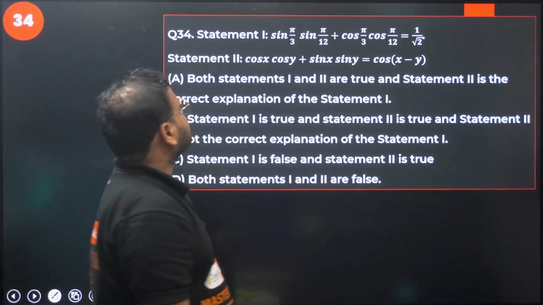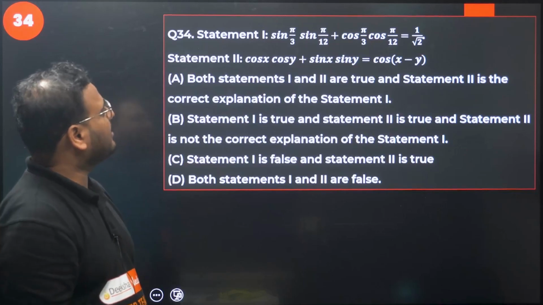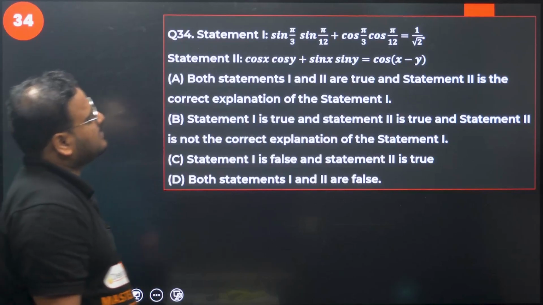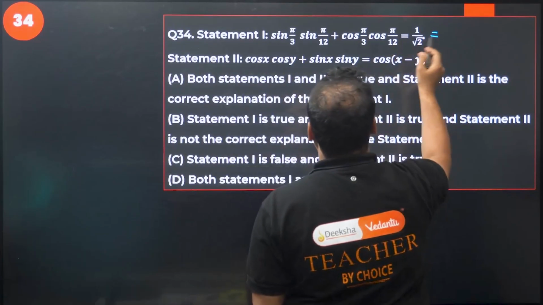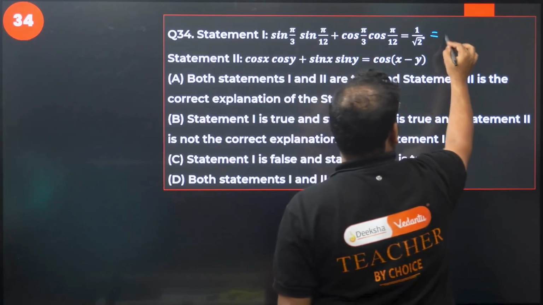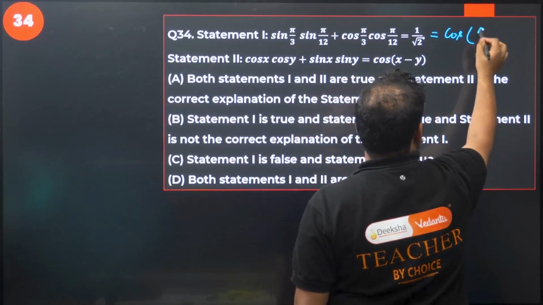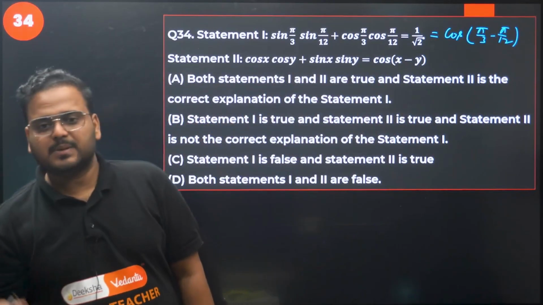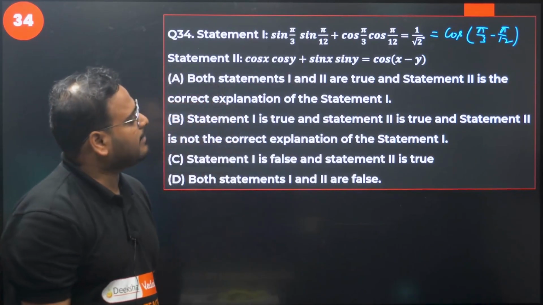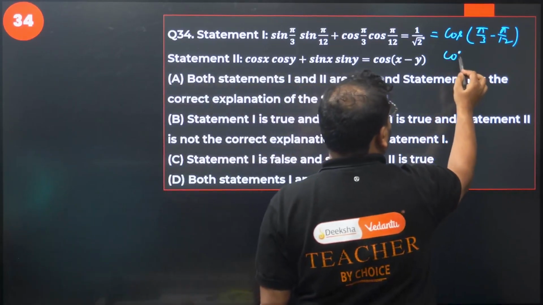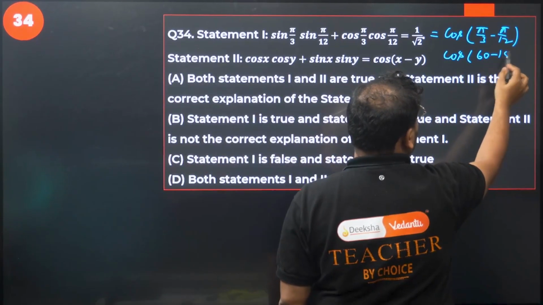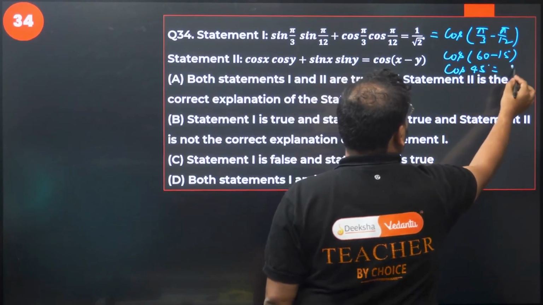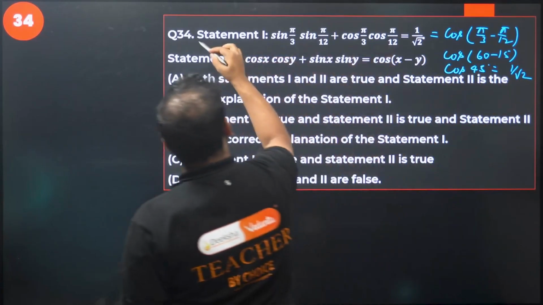34th. Statement 1: sin pi by 3 sin pi by 12 plus cos pi by 3 cos pi by 12 equals 1 by root 2. Okay, cos x cos y, this is correct only, right? You can use the formula over here, sin and cos, both sum. It means I have to use the formula of cos of pi by 3 minus pi by 12. Cos a minus b is cos a cos b plus sin a sin b, right? Pi by 3 minus pi by 12 will be cos pi by 4, right? That is 60 minus 15. How much is cos 45? 1 by root 2, that's correct. So your first one is correct.